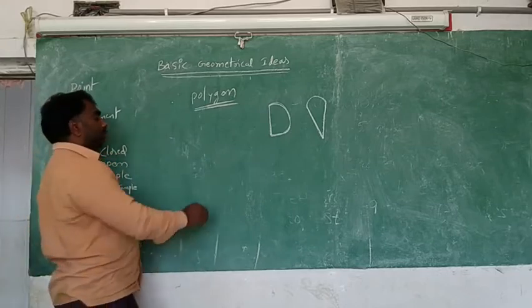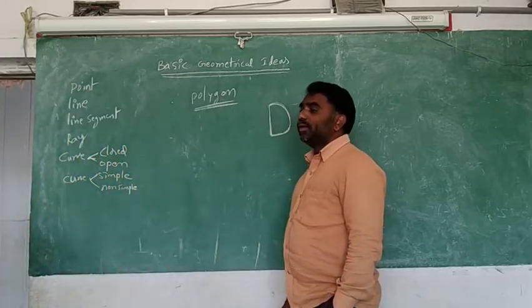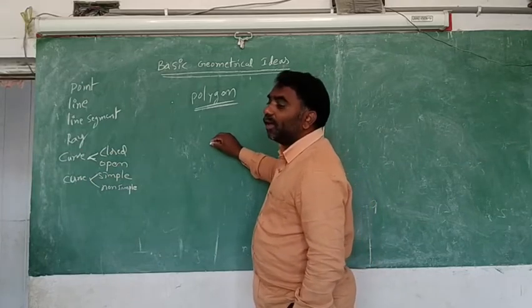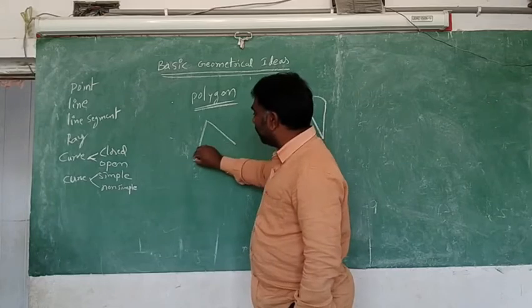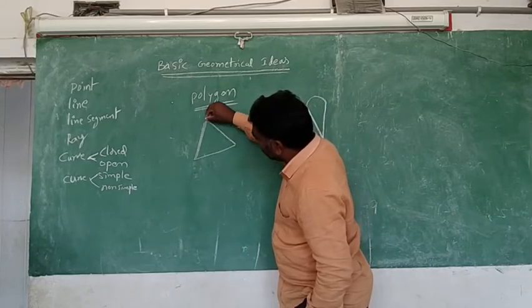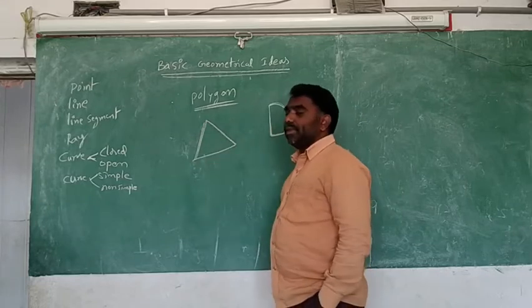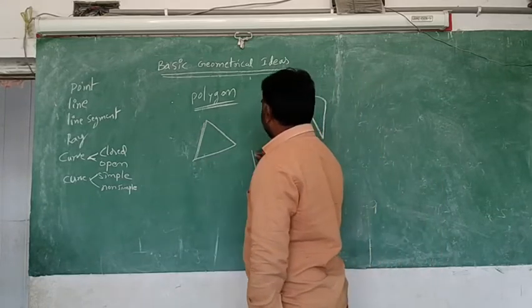You see here? Can you say one example? Yes, triangle is a polygon because it is bounded by line segments only. Can you say another example? Square is a polygon.